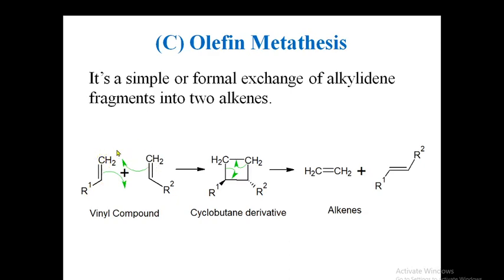So this CH2, one fragment, and this CHR2, the other fragment, are exchanged. As CH2 comes here and CHR2 goes there, there will be formation of ethylene and this alkene. In this way olefin metathesis takes place, and from two different alkenes you'll get two other different alkenes. So that is about olefin metathesis.